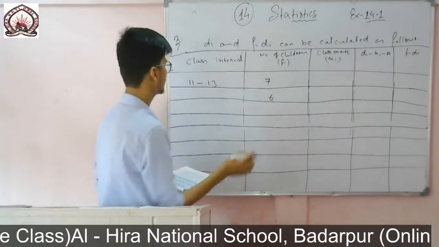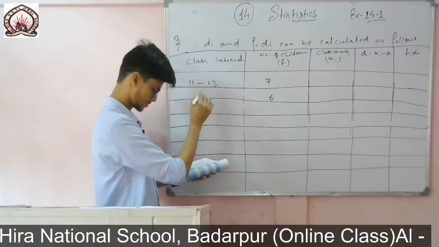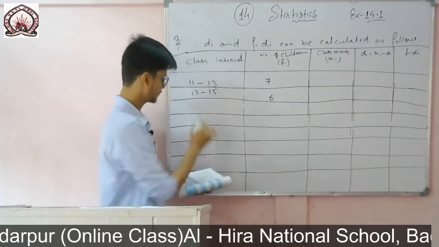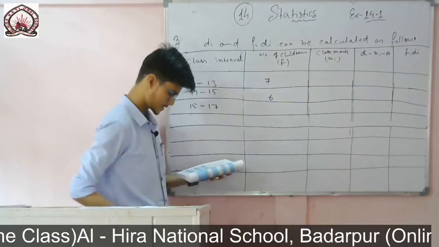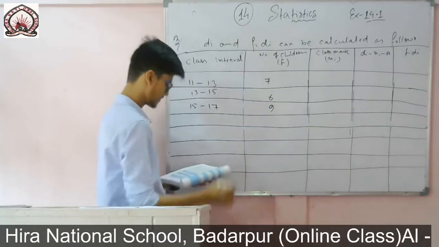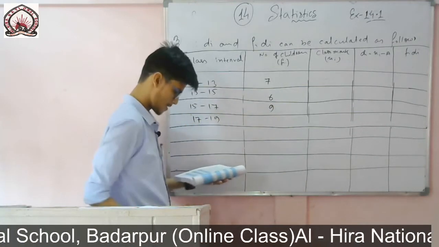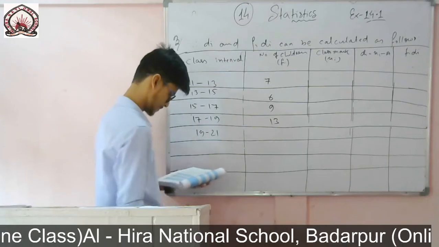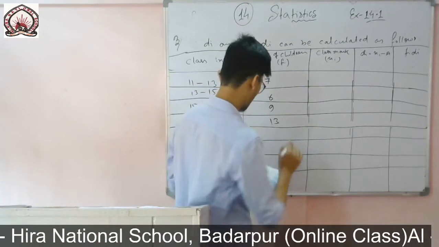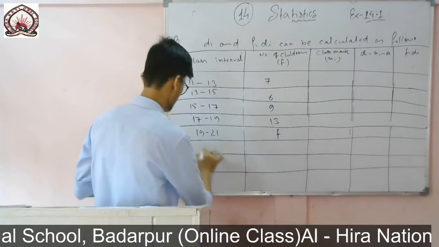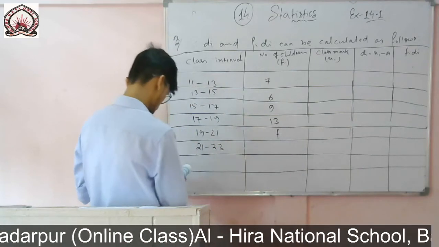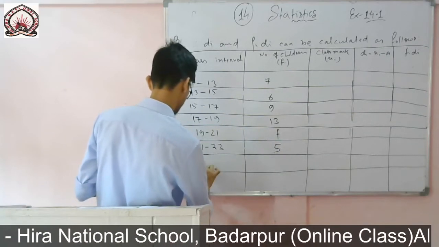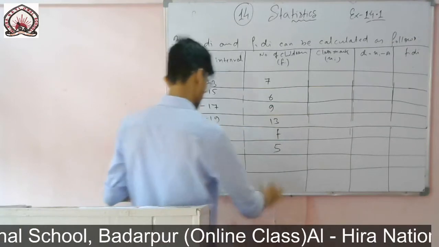Now okay, so 11 to 13 it is 7, then 13 to 15 it is given 6, then 15 to 17 it is given as 9, then 17 to 19 it is 13, then 19 to 21 it is f, then 21 to 23 it is 5, and the last one, 23 to 25, it is 4.